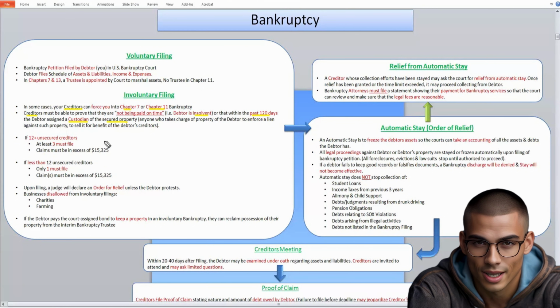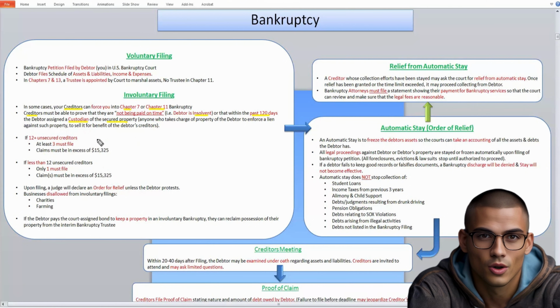So we have a couple limitations that you need to know for involuntary filing. So in order for these debtors to qualify for this involuntary filing, they need to meet these restrictions right here. And these are important. They have showed up on the exam before, so make sure you know these.